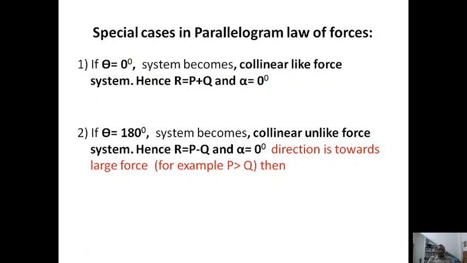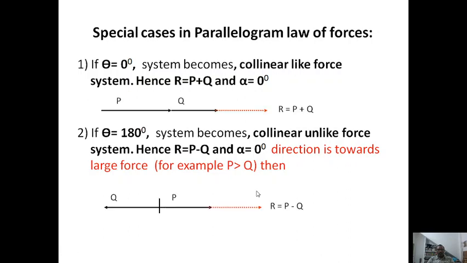You just get the modulus, R is equal to P minus Q, to get the magnitude. To get the direction, you just draw the direction of the larger force for the resultant. Then this is the situation. You see that in the second case, you get this unlike parallel force system. Therefore, R is equal to P minus Q.